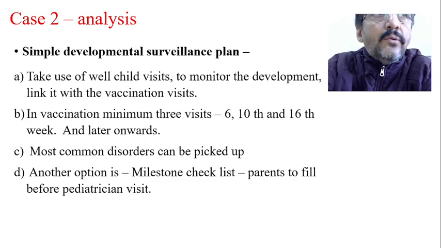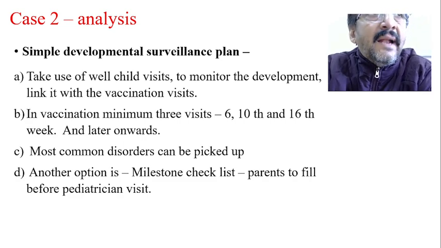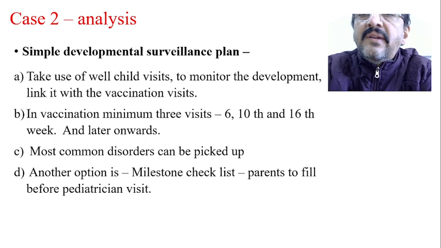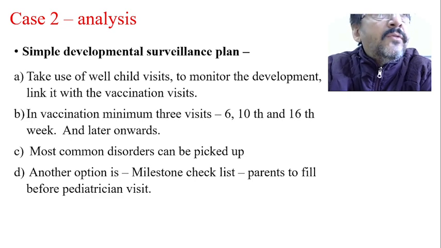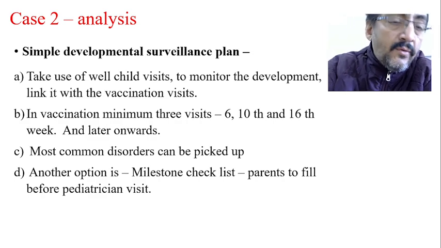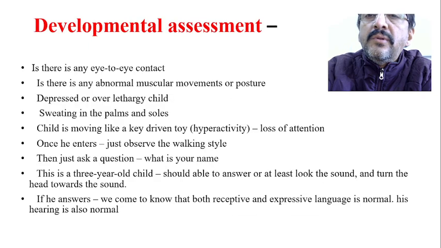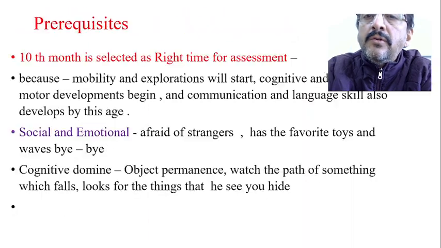Now here we have to go for 3 important plans. As I explained in the earlier classes, whenever such cases come, one is developmental surveillance, developmental assessment, and one more plan, developmental screening. So that has to be done. Which one of these 3 has to be taken? That is very important. If you know, I can show you, we have shown these 3 important plans, isn't it?